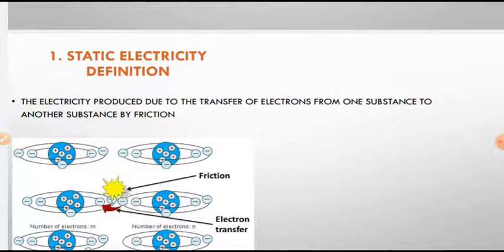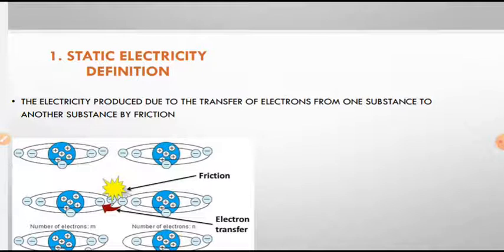If that atom gains an electron, then negative charge is in excess, so it is a negatively charged particle. Otherwise, if that atom loses an electron, then the proton number is obviously more, positive charge is more, and it will have a positive charge.